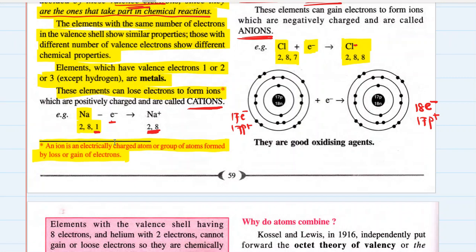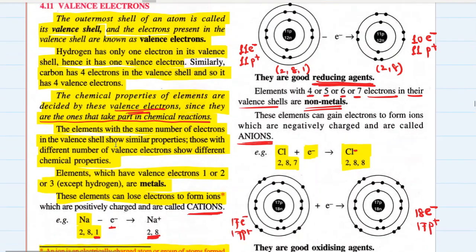That's why sodium, because it is letting go of 1 electron in the outermost shell, acquires a unit positive charge, and that's why its valency is 1 plus. So what is valency? Valency is the number of electrons which are donated or accepted in order to complete the outermost shell and to achieve stable electronic configuration by any element. Okay,